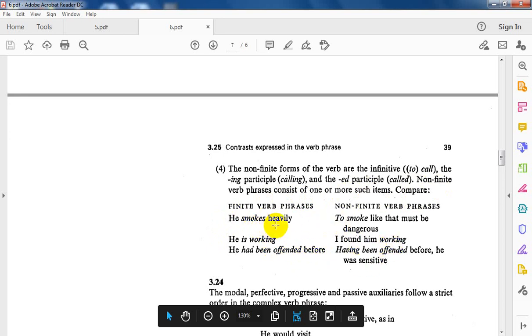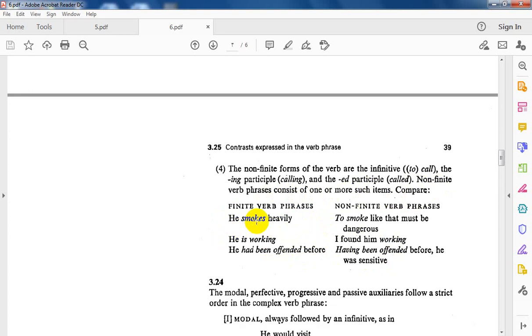He smokes heavily. This sentence contains one verb phrase, which is finite. In contrast, this sentence consists of two verb phrases.